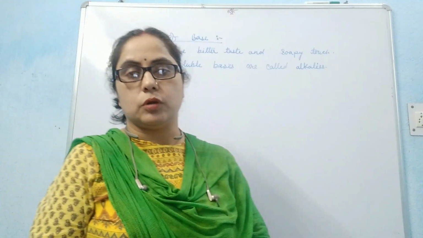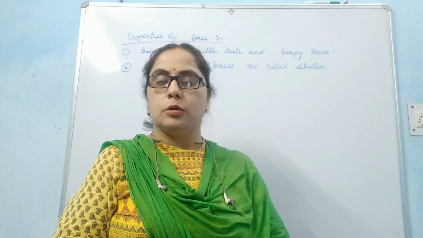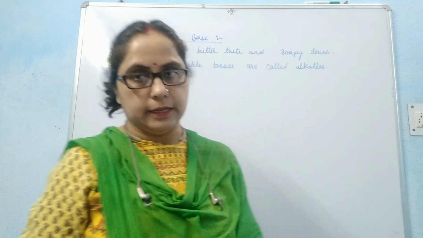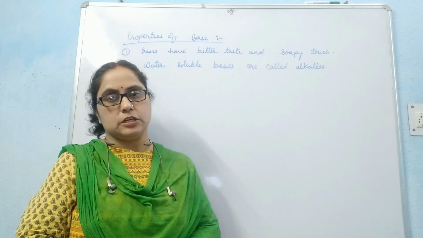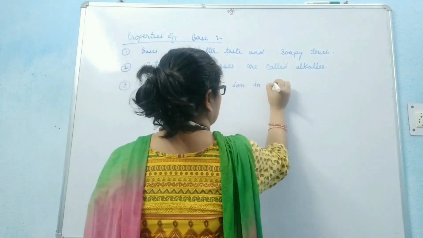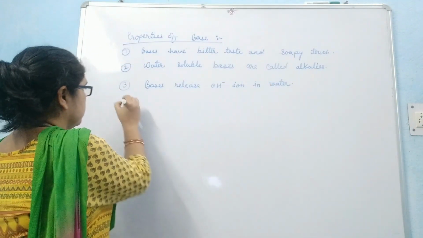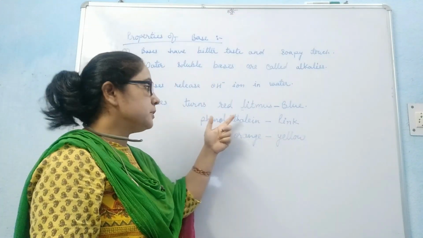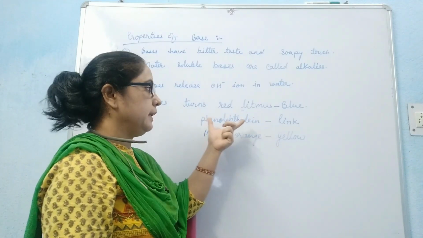Bases which dissolve in water are called alkalis. For example, sodium hydroxide, potassium hydroxide, magnesium hydroxide, they all are alkalis. In this chapter, mostly we will discuss those bases which are soluble in water. Bases, when dissolved in water, release the OH minus ion. Bases turn red litmus blue, methyl orange yellow, and phenolphthalein pink.